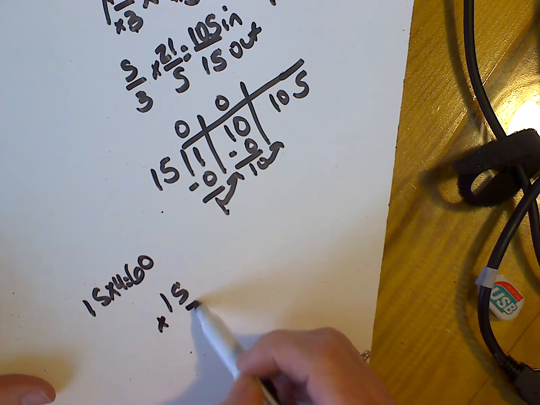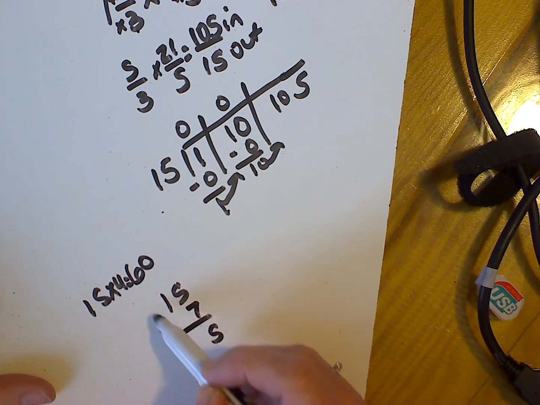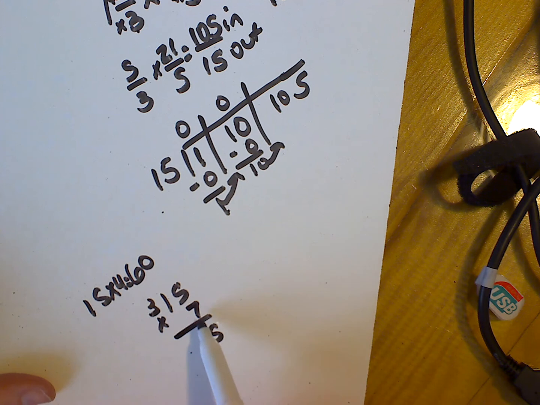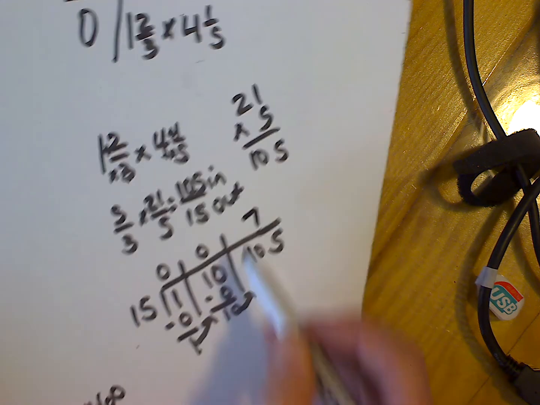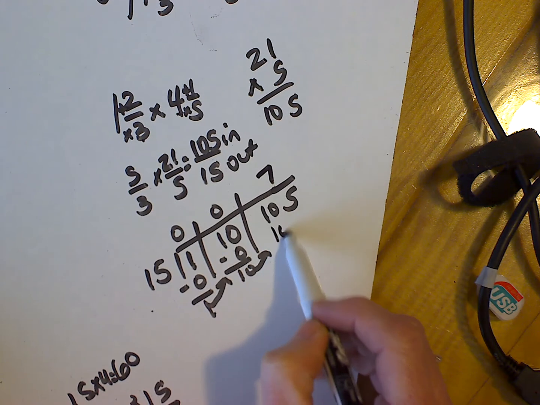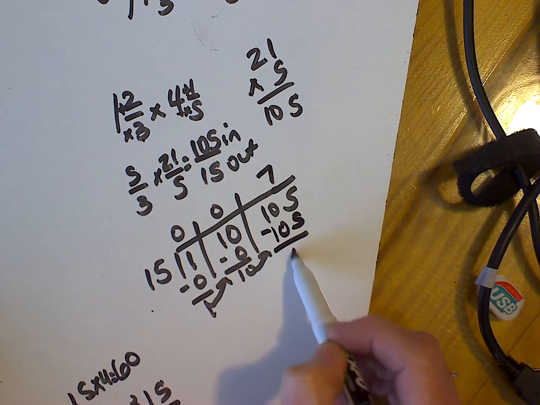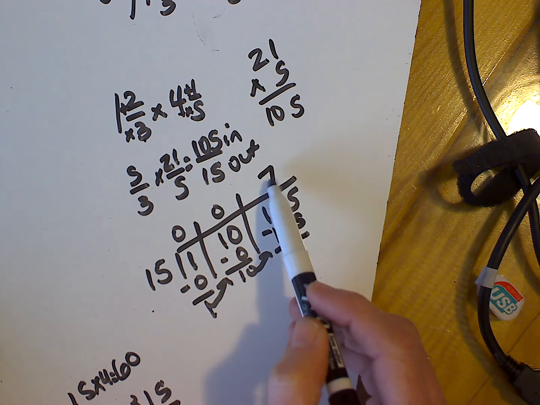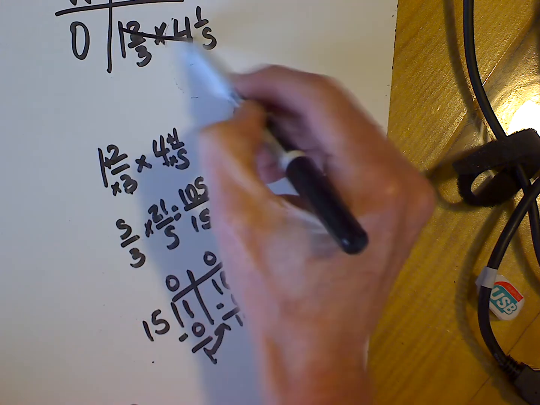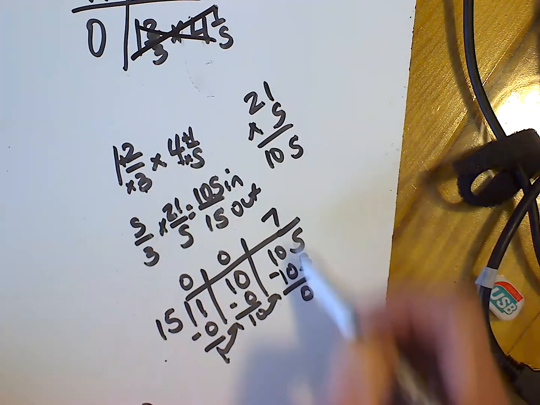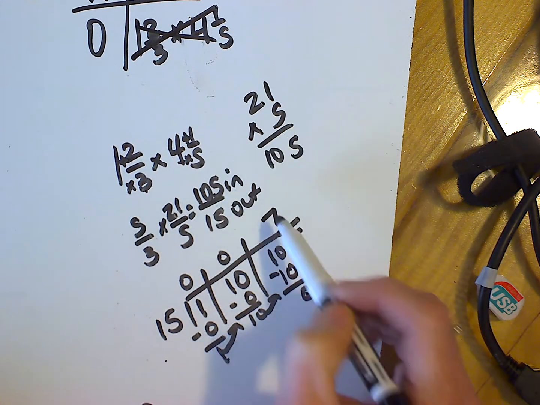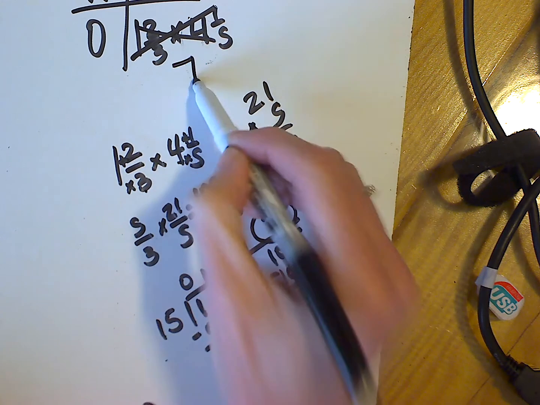15 times 7, that's 35, carry the 3. 7 times 1 is 7. 7 plus 3 is 10. Oh, I have my 105. So I'll say 7 and put my 105 on the bottom, subtract, and get 0. So I was working this out here, so I'll X that out and put my answer. I have a remainder of 0, so I know that my answer is whole number 7.